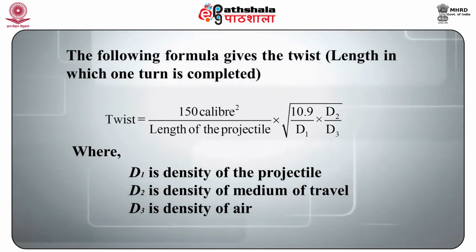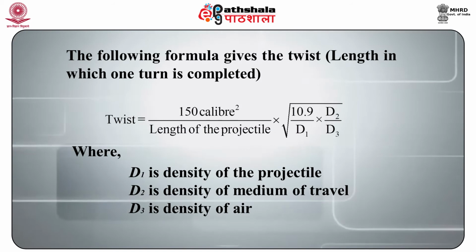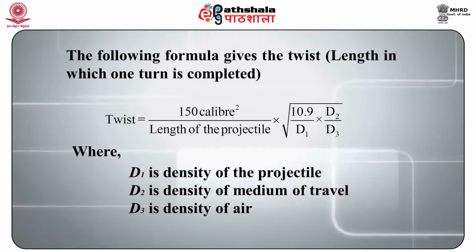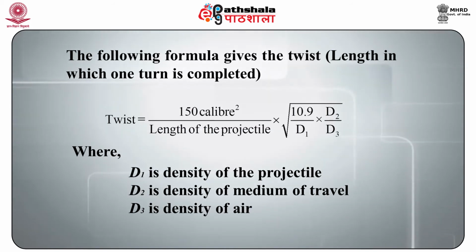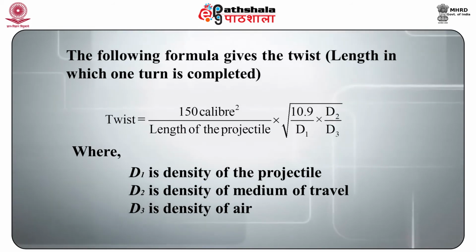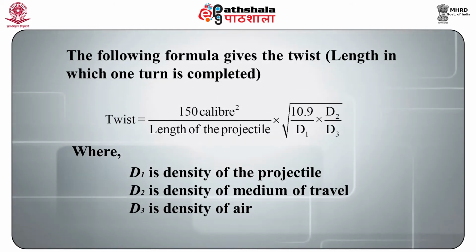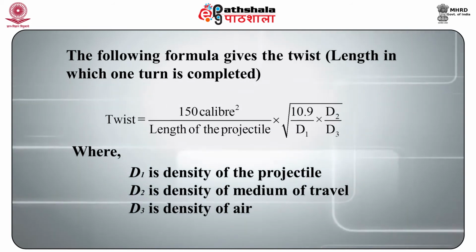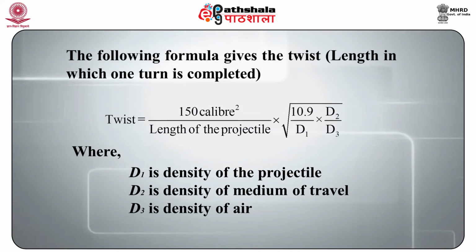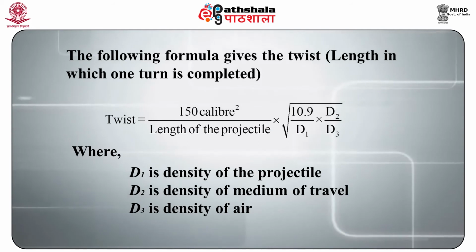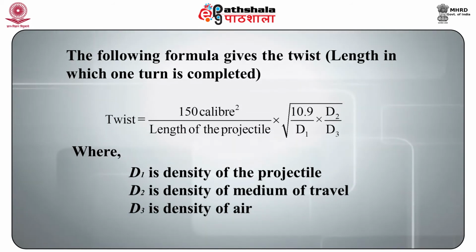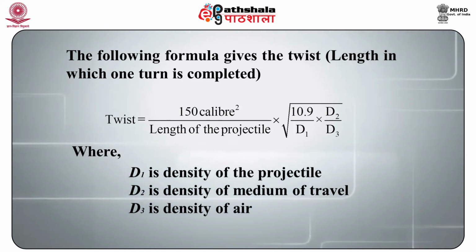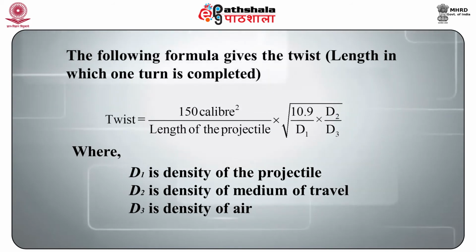Twist is equal to 150 caliber squared divided by the length of the projectile times the square root of 10.9 by d1 into d2 by d3, where d1 denotes the density of the projectile, d2 is the density of the medium of travel, and d3 is the density of air. The length of the barrel in which the rifling twist completes one turn is also called the pitch.